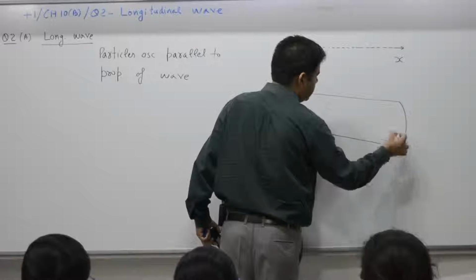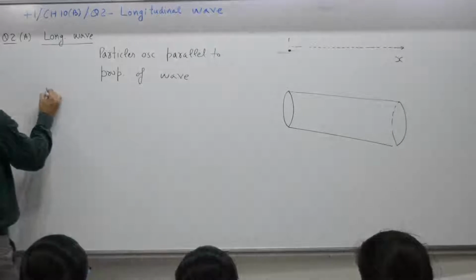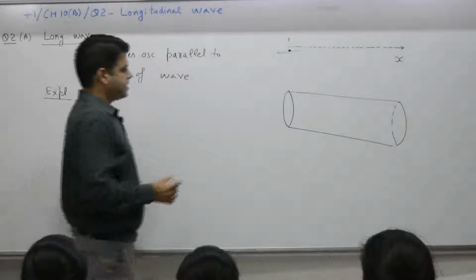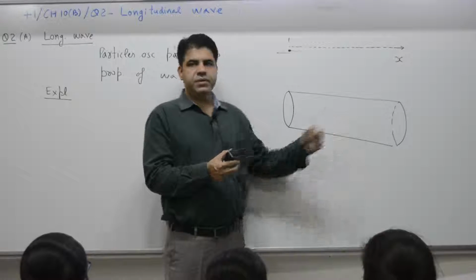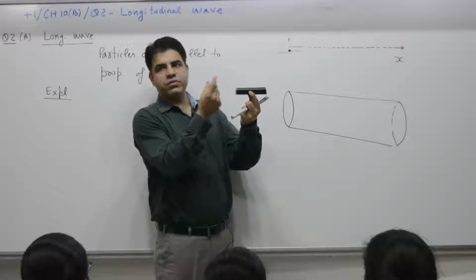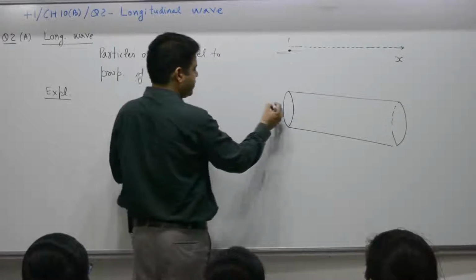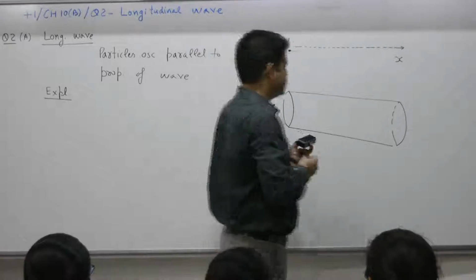So, an explanation for the same. As an example, there is a pipe, and for this pipe, you have a source of sound. This is the source of sound, at this point, and there is a listener on the other side.